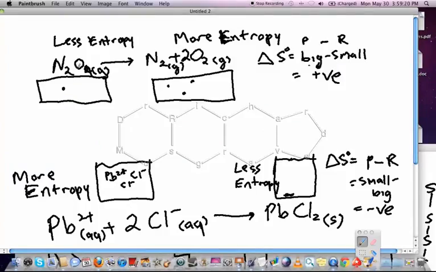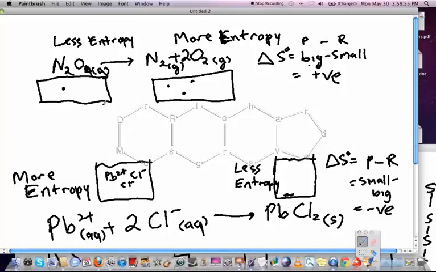So here's a situation where we've got N2O4 gas and it's turning into N2 gas plus 2O2 gas. What I want you to see here is there's going to be more entropy on the product side than the reactant side because we've got more gas molecules floating around. We've got more opportunities for disorder, many more possible combinations. This can be here, this can be here, this can be here, this can be here. Whereas this one can just be in sort of different locations. It won't have as much entropy as what we've got going on over here.